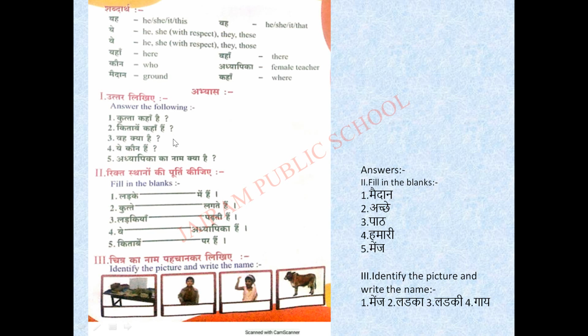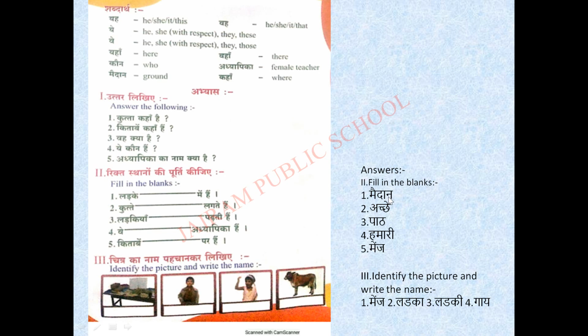questions, and for these questions you can refer to your fair note. Second Roman we have रिक्त स्थानों की पूर्ति कीजिए. It means fill in the blanks. So first one is what? लड़के dash में हैं. So लड़के, where are the boys?